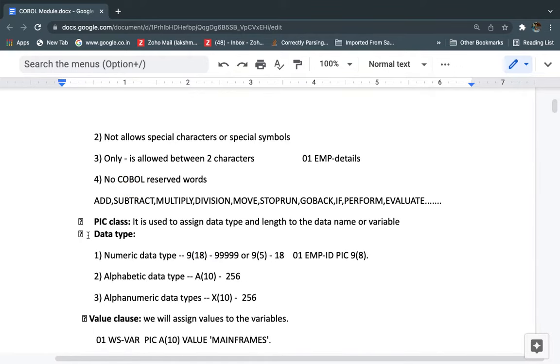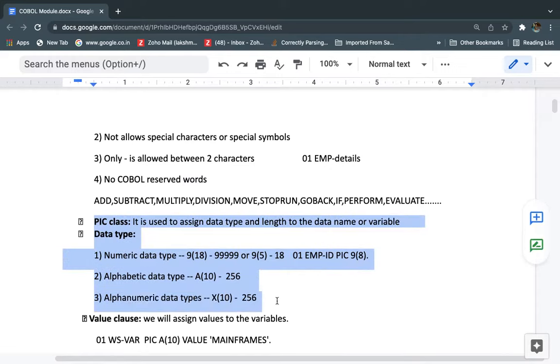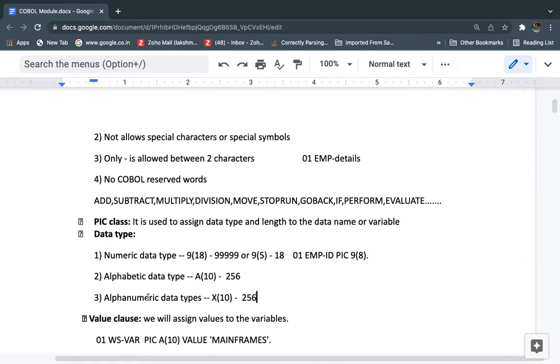So next one is the picture clause. What is the picture clause, what is the data type, and how many data types do we have in the COBOL language? So this concept we can see now. The picture clause is used to assign the data type and length of the data name or variable.